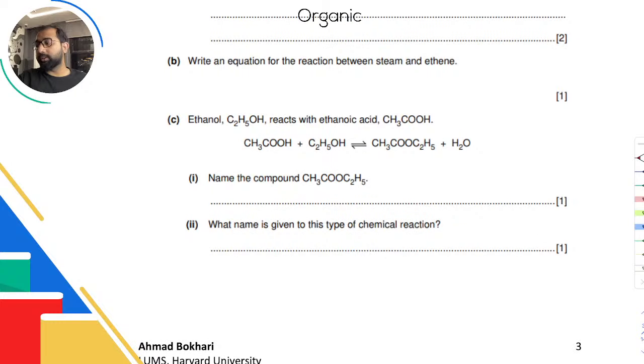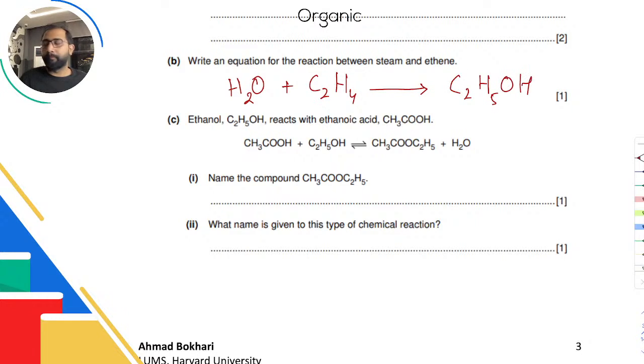Write an equation for the reaction between steam and ethene. Okay, so we'll start with steam. Steam is water, just boiled. Okay, and ethene is C2H4. Remember the general formula, CnH2n. This forms C2H5OH. That's it. You're just joining them. If you can't remember this formula, you can still write this and score the marks.